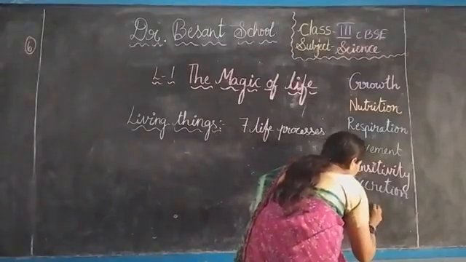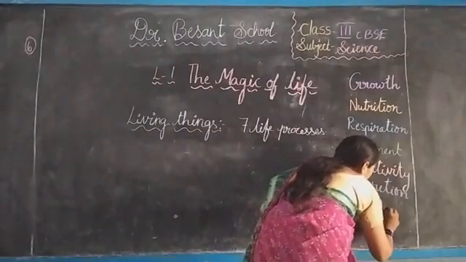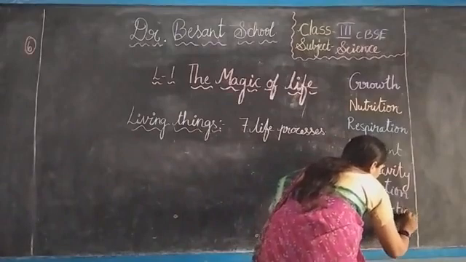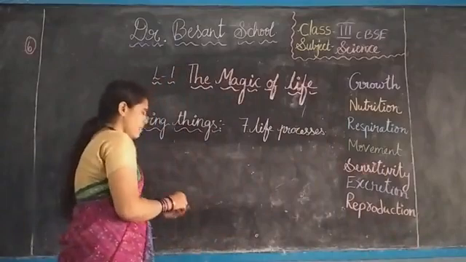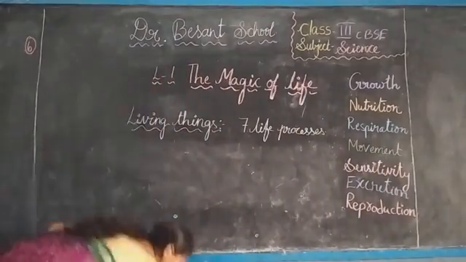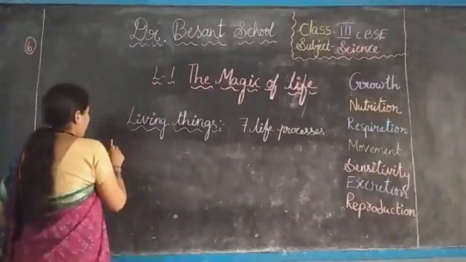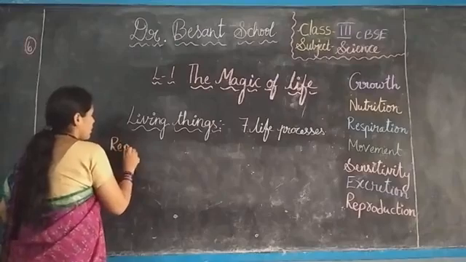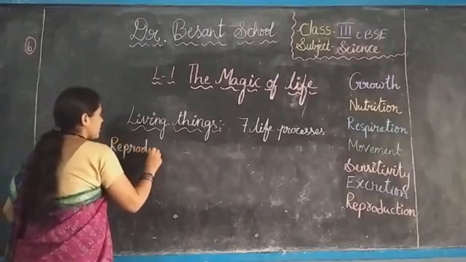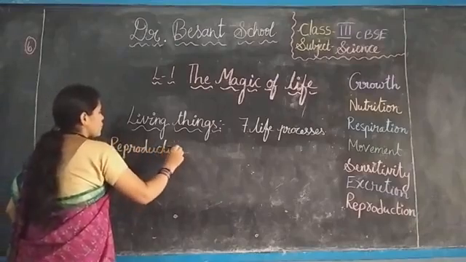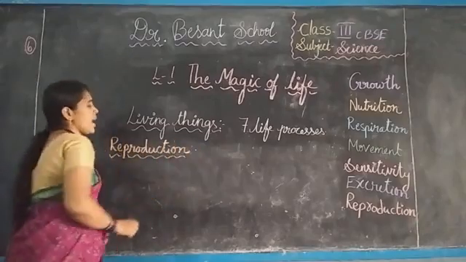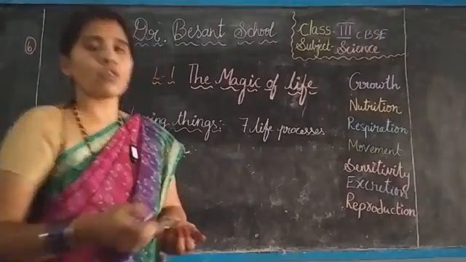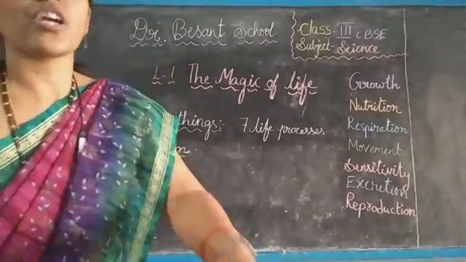The seventh one. Children, please note down: reproduction. Reproduction means the process of producing young ones of their own kind, that can be called reproduction.